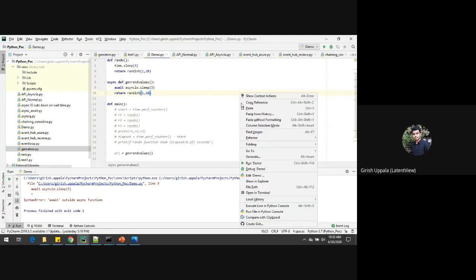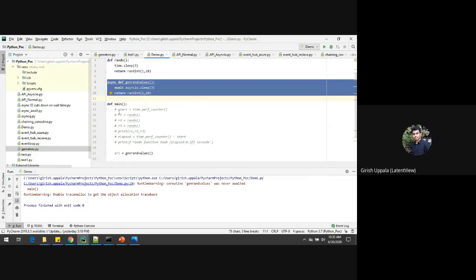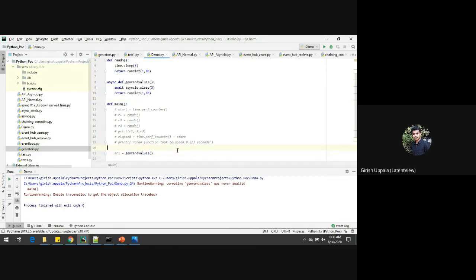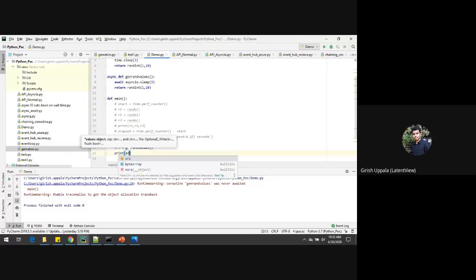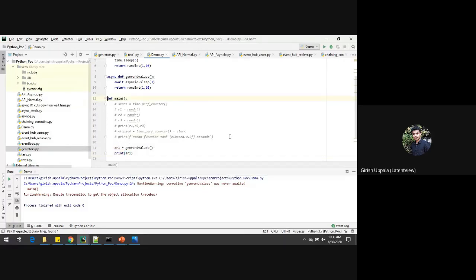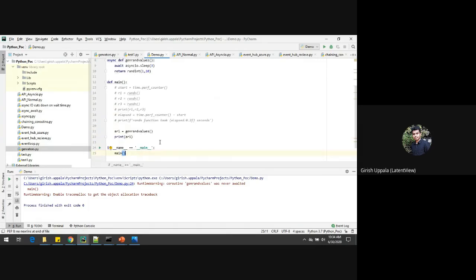So the function should be in asynchronous mode. Now let's execute this. This will also give you an error, because I'm calling this function in the main function, but the main function is not in asynchronous mode. That's why we are getting this error. Let me define it, okay, sorry. And so it is showing: coroutine generate values was never iterated. So when you are calling the function also, you have to await here.